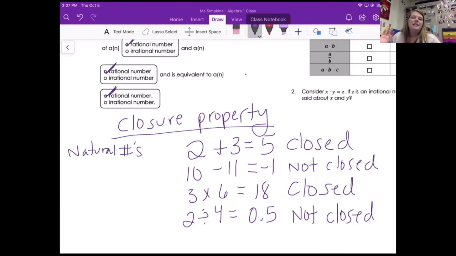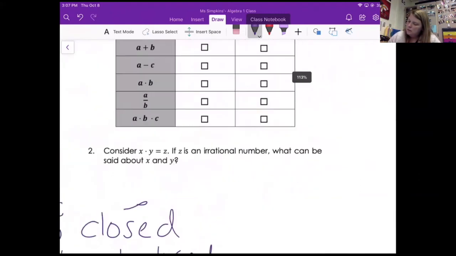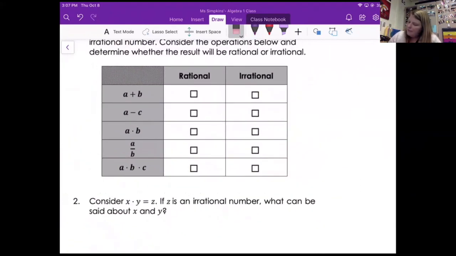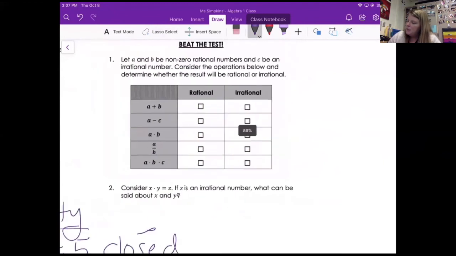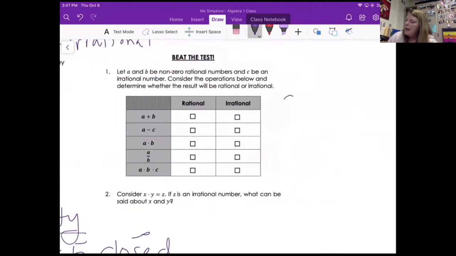All right, let's do the beat the test and then we'll take a break. So the beat the test says I have 3 numbers, A, B, and C. So let's make up examples. A has to be rational. Give me a rational number. 1. B is rational. 2. Big thinkers here. C is irrational. Pi.